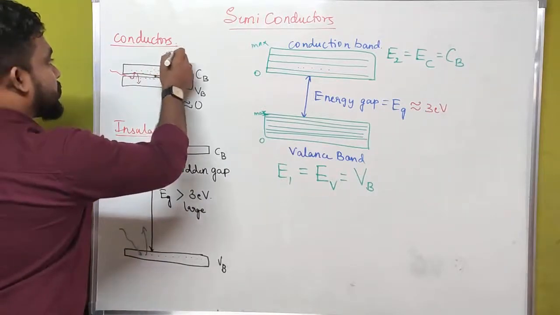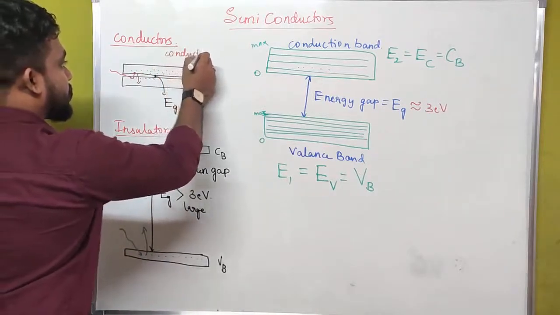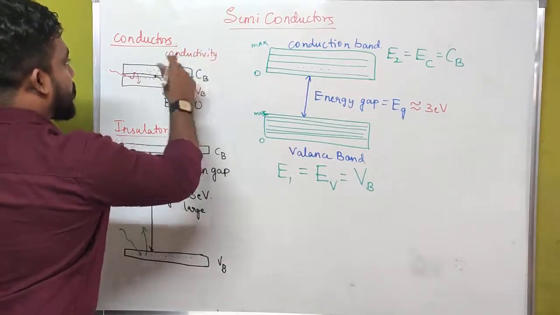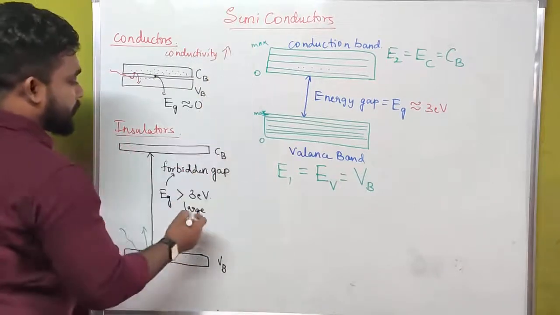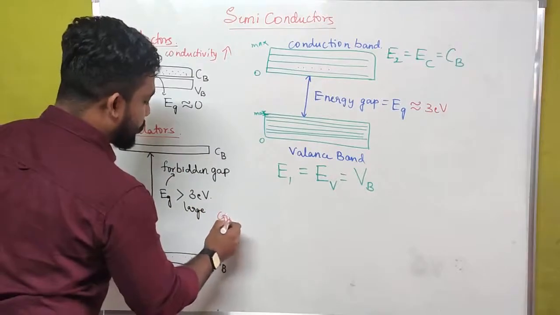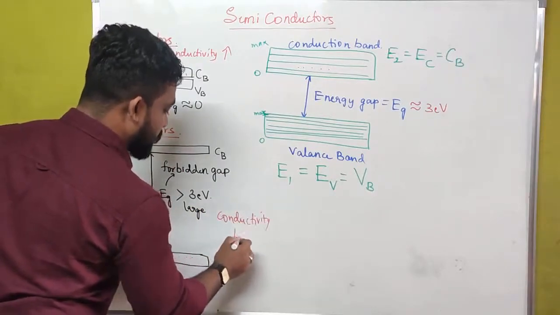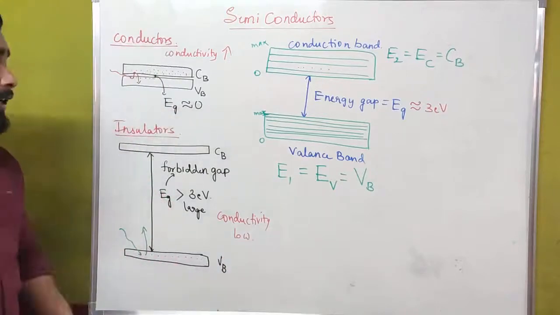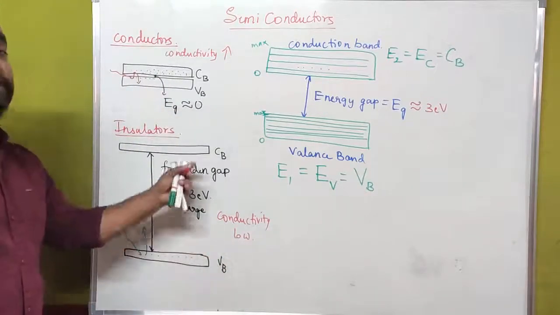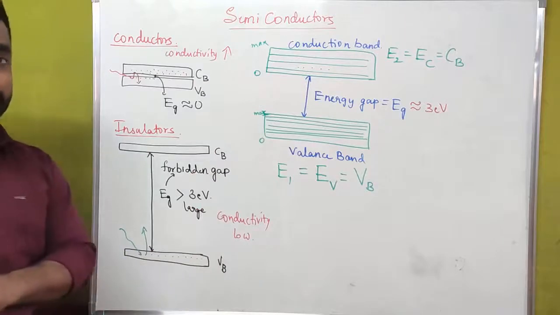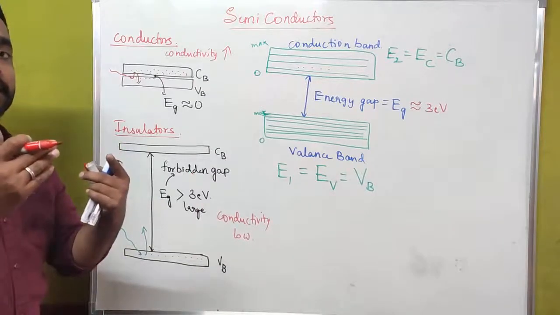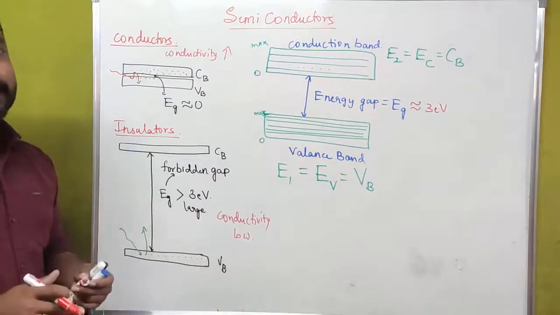Conductivity in case of conductors is very high. In case of an insulator it is low. Why is it low? Because the resistance of these materials is very high. If resistance is more, the conductivity is very less.